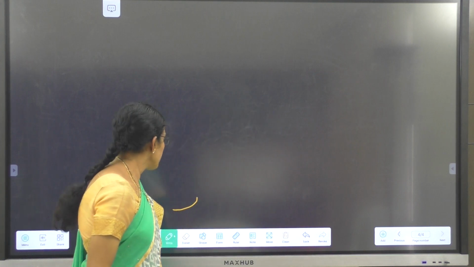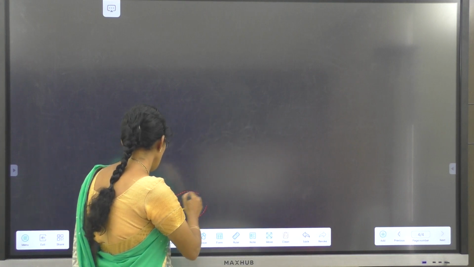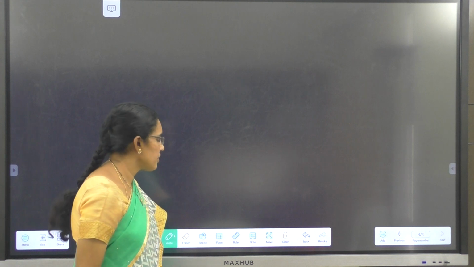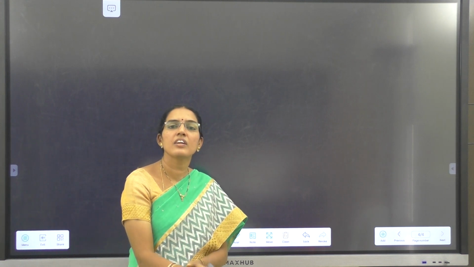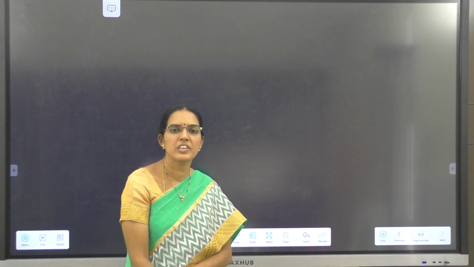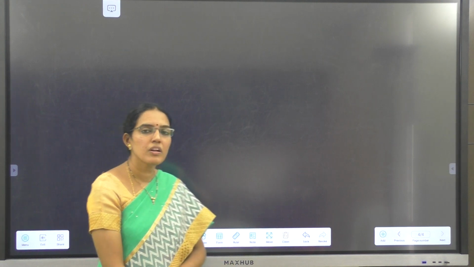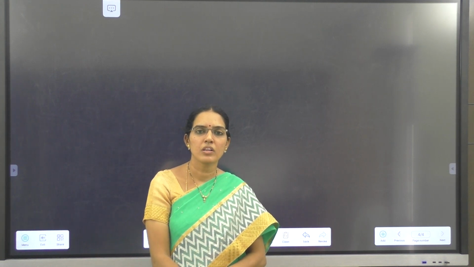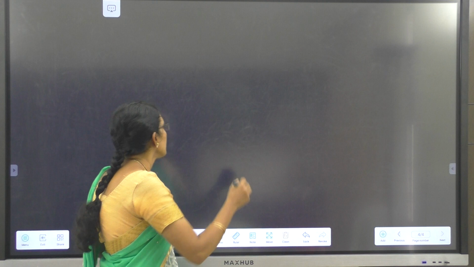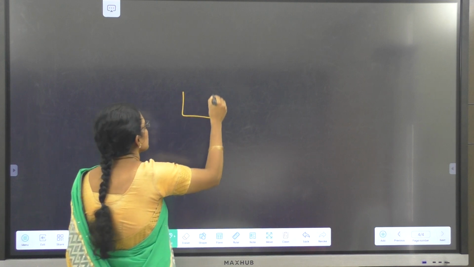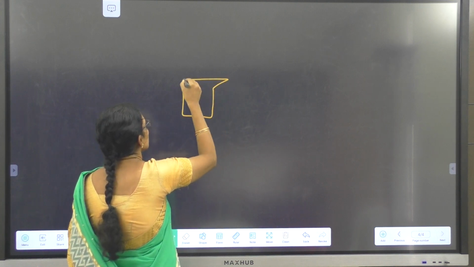Okay, then next we will see how to find the perimeter of regular shapes. For example, if it is a polygon. What is a polygon, children? First of all, tell me. Yes, a polygon is a simple closed figure bounded by line segments. Okay, see, I draw some pictures. Polygon or not, you tell.